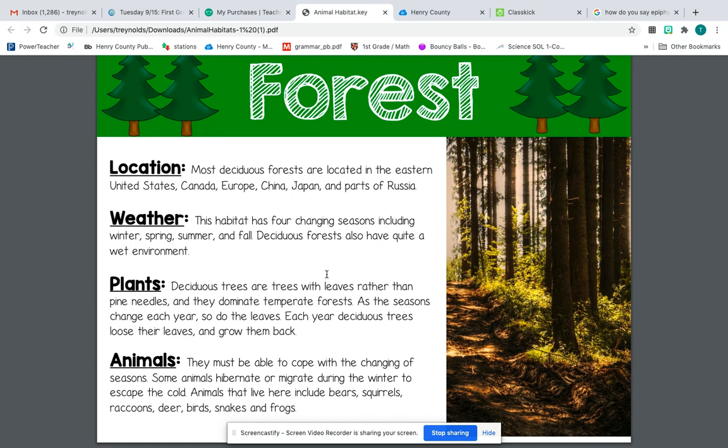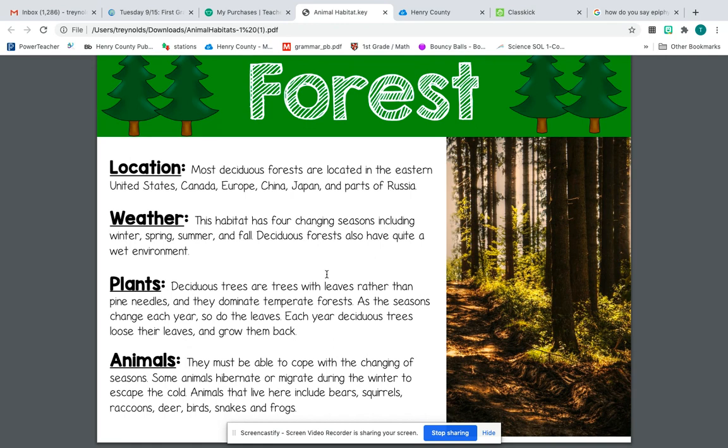The animals have to cope with the different types of seasons. Some animals hibernate, which means they go in like a bear, like a cave, and sleep all winter. Some migrate during the winter, and those will be some of our birds so they can escape the cold weather.